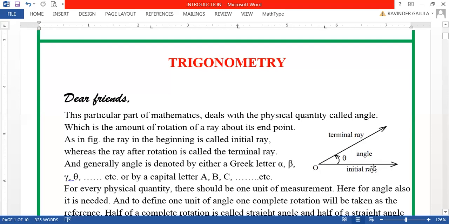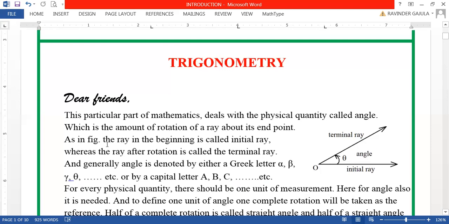Here the ray has been rotated in one direction, so that in the beginning the ray is called the initial ray, and after rotation the ray is called the terminal ray. That amount of rotation about this end point O, which is the end point of this ray, in one particular direction is called an angle.